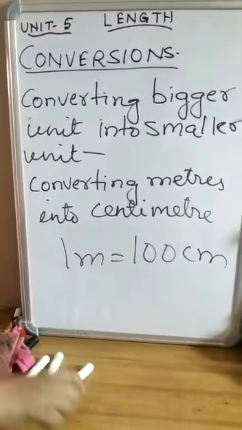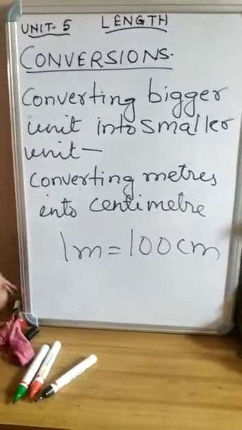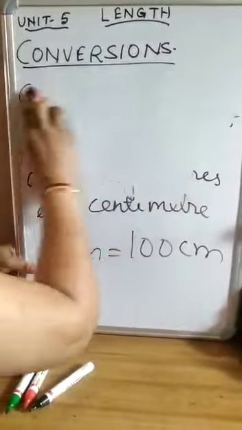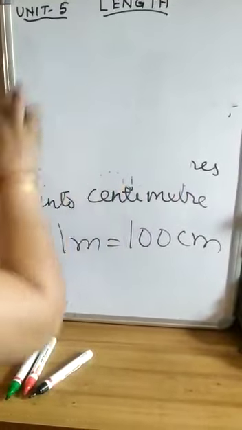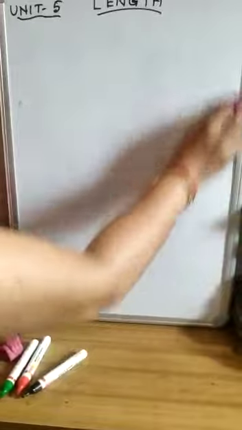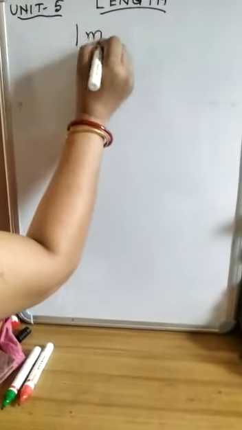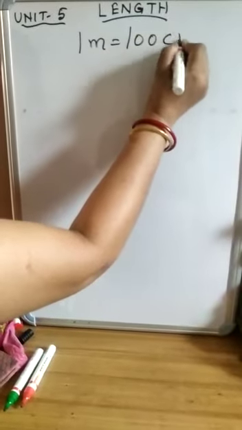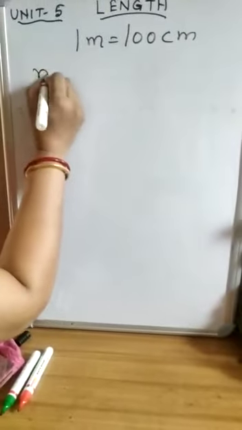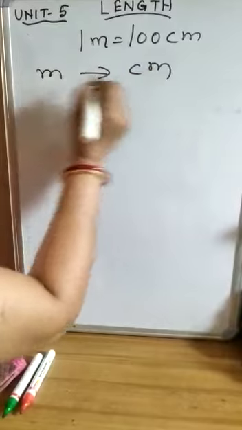Always keep in mind, you have to learn it. Always remember, 1 meter equals 100 centimeters. We have to convert meter to centimeter.